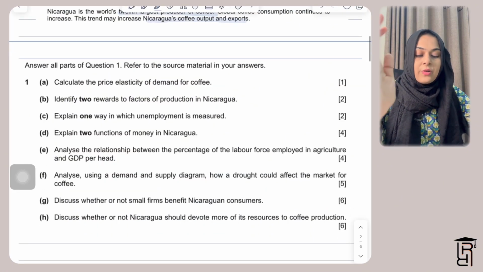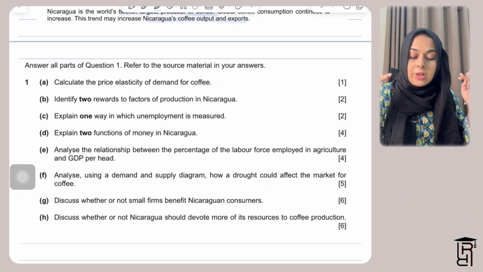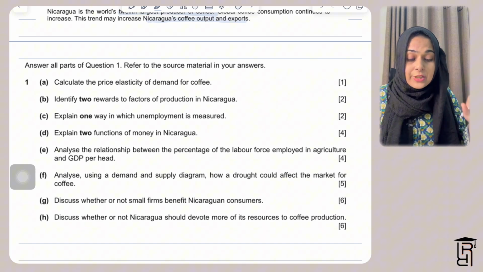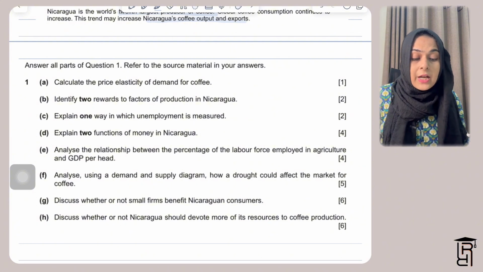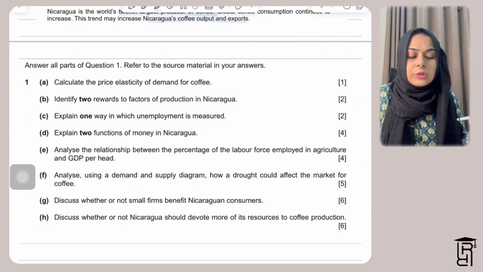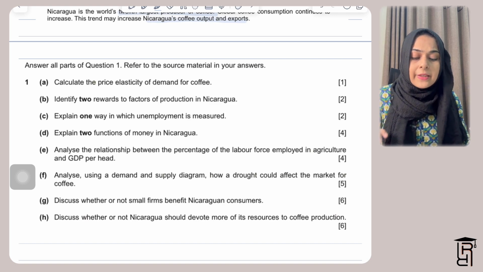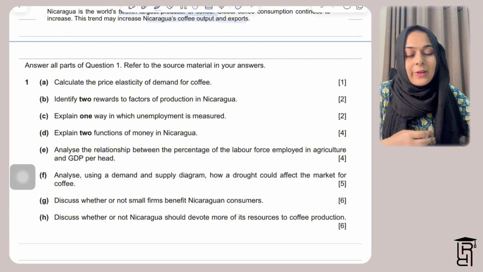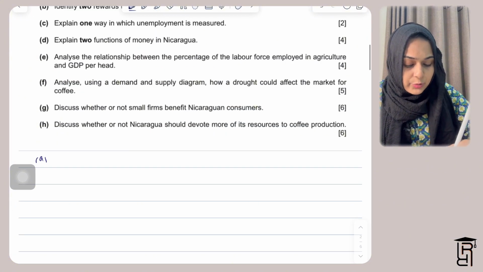Okay, so now we move on to the questions. You need to answer all the parts of this question, A to H. Then they're saying also refer to the source material in your answer. So you need to refer to the data response in your answer. They're saying here calculate the price elasticity of demand for coffee, which I calculated when I actually read the data response as well, but we'll still do it again.